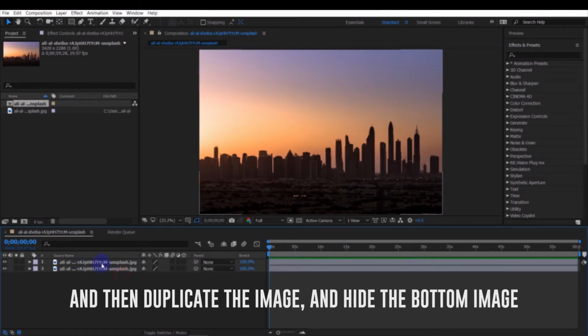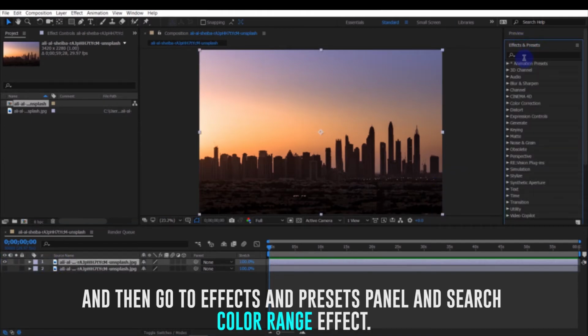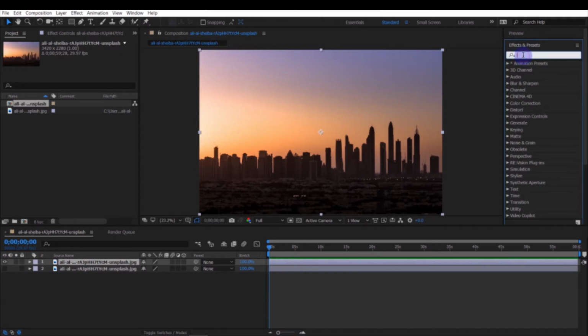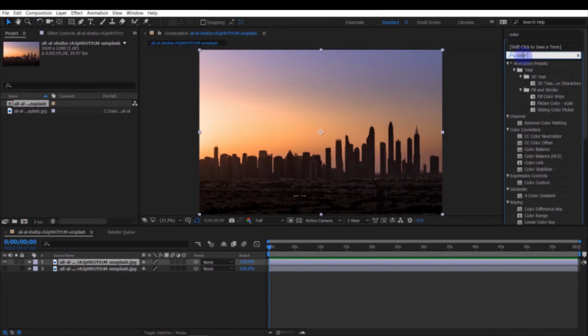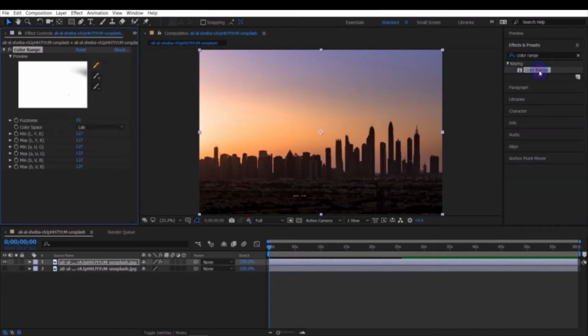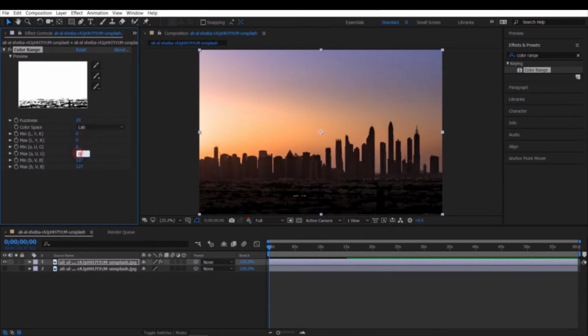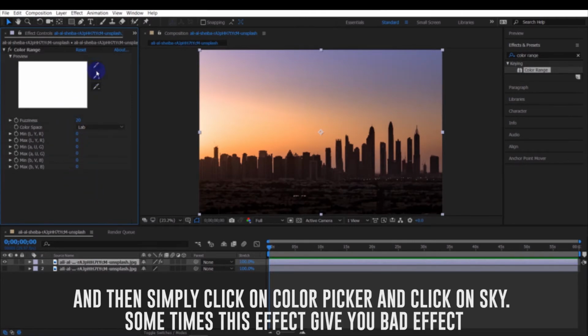And then duplicate the image and hide the bottom image. And then go to the Effects and Presets panel and search for the Color Range effect. Apply it and change all 127 values to 0. And then simply click on the Color Picker and click on the sky.